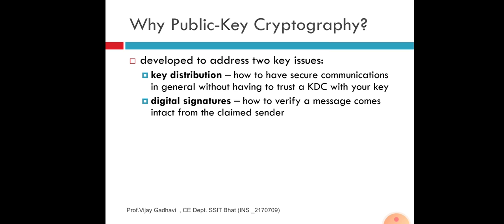Key distribution is the most important. Then the second one is digital signatures: how to verify that a message comes intact from the claimed sender. This is all about public key cryptography, the basic two issues, key distribution and digital signatures.